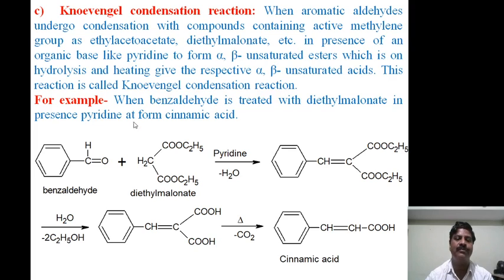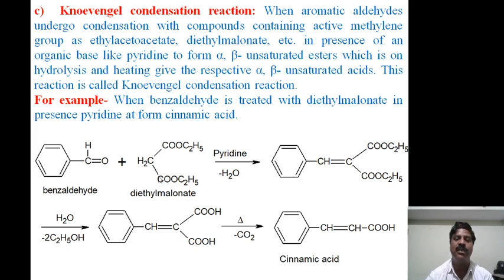For example, when benzaldehyde is treated with diethyl malonate as the active methylene compound in the presence of pyridine, cinnamic acid is formed. Here, benzaldehyde reacts with diethyl malonate because in diethyl malonate the methylene group is active, and its hydrogen atoms are more acidic, so it donates the hydrogen.